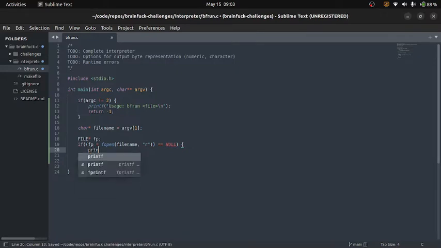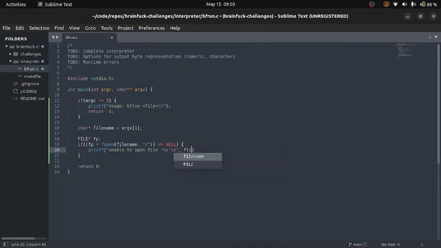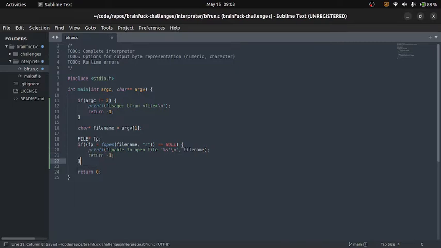We'll go ahead and handle the line break. All right, so now we'll close that.